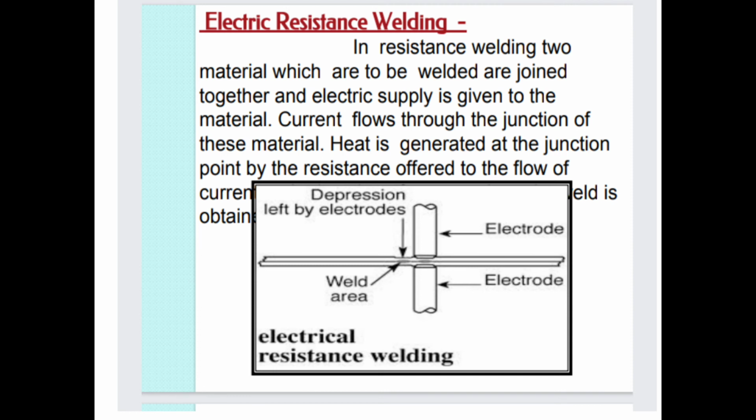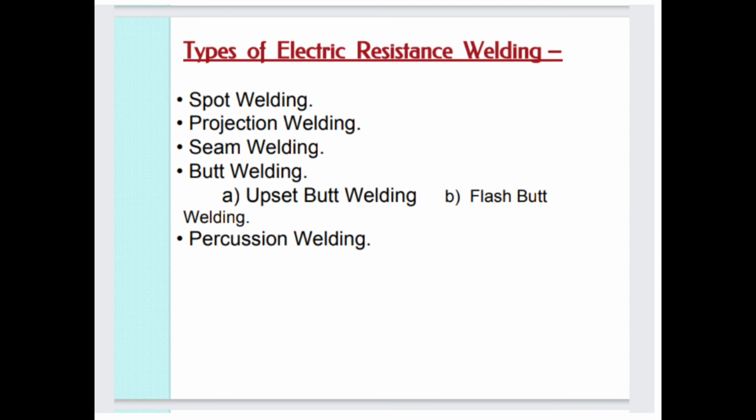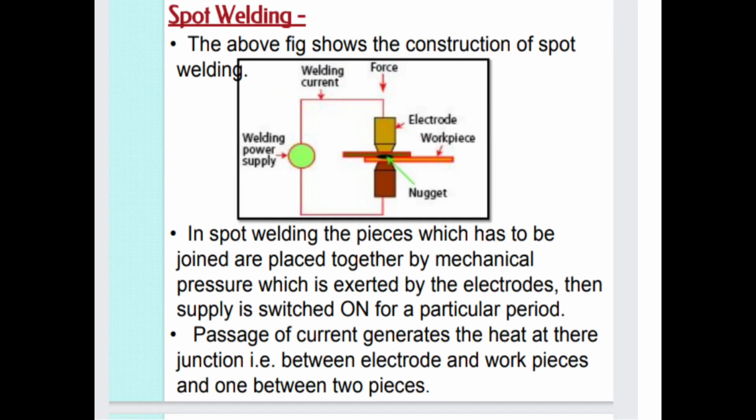So this is electric resistance welding, and these are its types. First is spot welding, second is projection welding, third is seam welding, and fourth is butt welding. Butt welding is also classified into two types: offset butt welding and flash butt welding. Last is percussion welding. So what is spot welding?